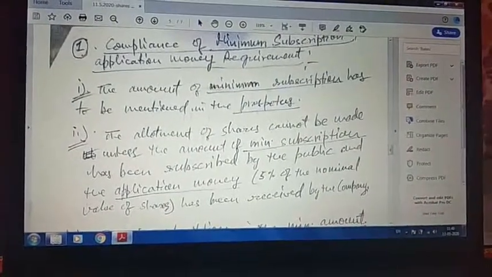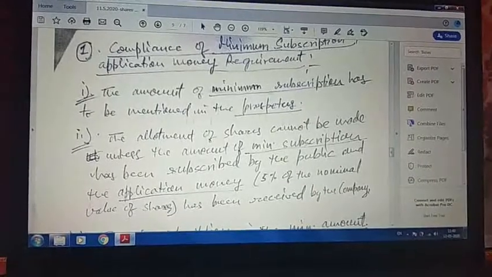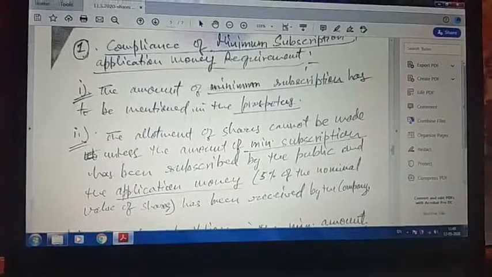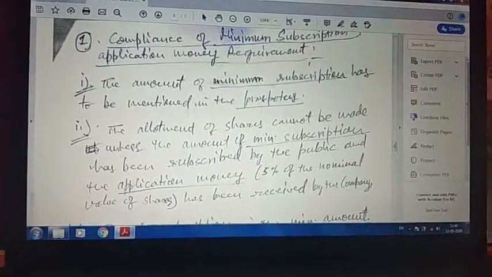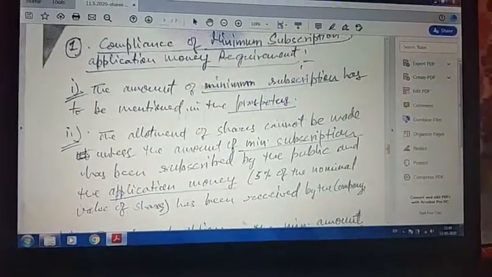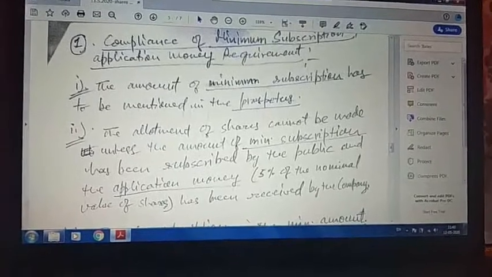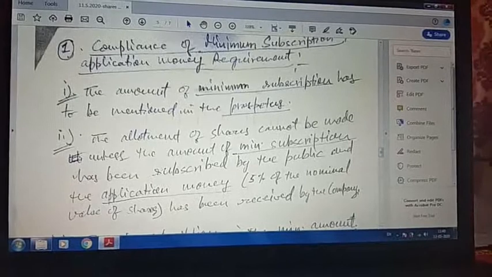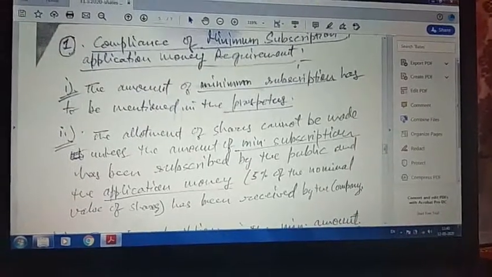And the company law, the rules and regulations, says that minimum 80 lakh rupees because of various conditions of business has to be collected. In this case, since the amount of 80 lakh is not reached, we can say the minimum subscription level has not been attained. Right?